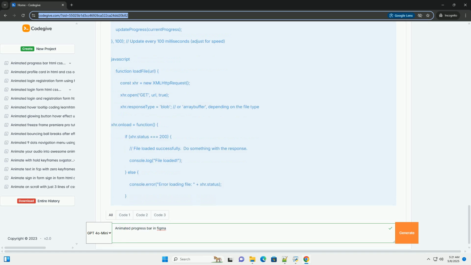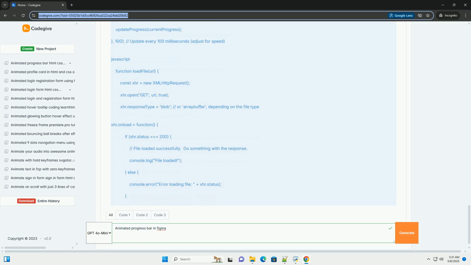2. Creating the animation, Smart Animate. 1. Creating variants. Select the progress bar container frame. Click on the component icon in the toolbar, or press CMD/Ctrl+Alt+K. This turns the frame into a component.